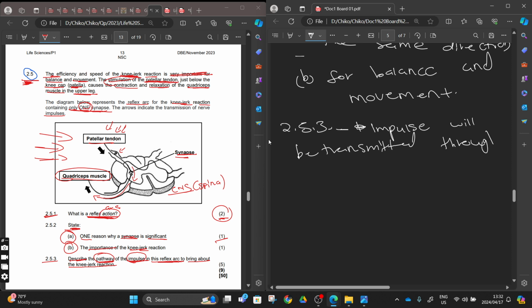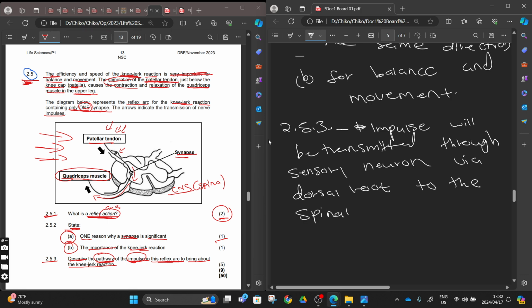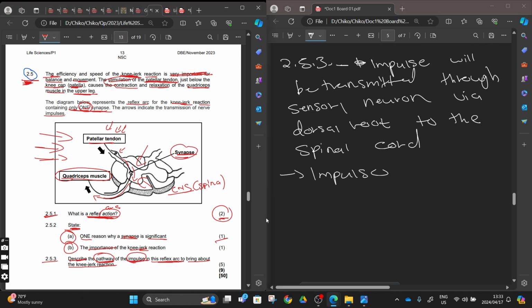through sensory neuron via dorsal root to the spinal cord, right? From there, when you look at what is happening inside the spinal cord, the impulse is being transported from sensory neuron straight to the motor neuron, because we have only one synapse, we don't have the interneuron. Don't make that mistake, because if you cram this and say it goes to interneuron, they are going to say this person crammed this. They're going to penalize you. So describe whatever is happening here.